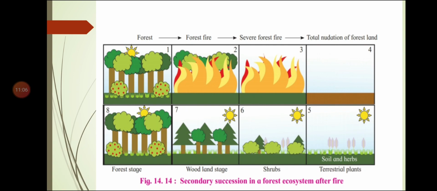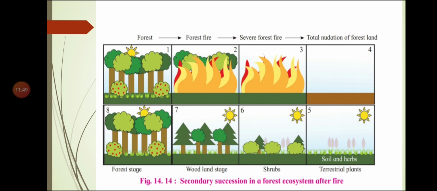So forest fire, all the trees are burnt. You can see here only soil is remaining. In this soil, first some herbs, then shrubs, then trees, and then forest. Finally, in the climax community, forest will be formed. In this secondary succession, the species that invade depend on the condition of the soil, availability of water, the environment, as well as the seeds or other propagules present. Since soil is already present, the rate of succession is much faster and hence climax is also reached more quickly.